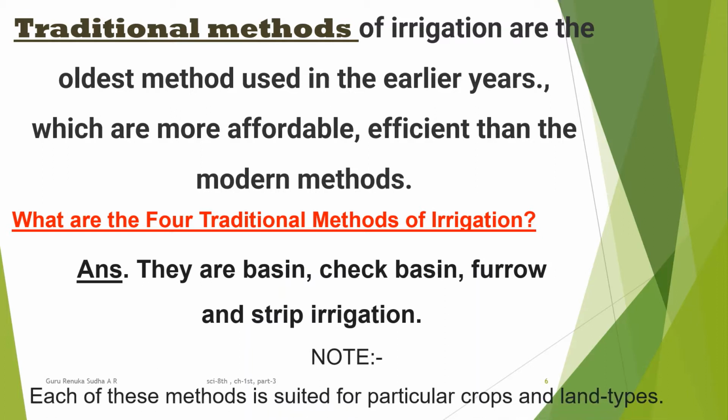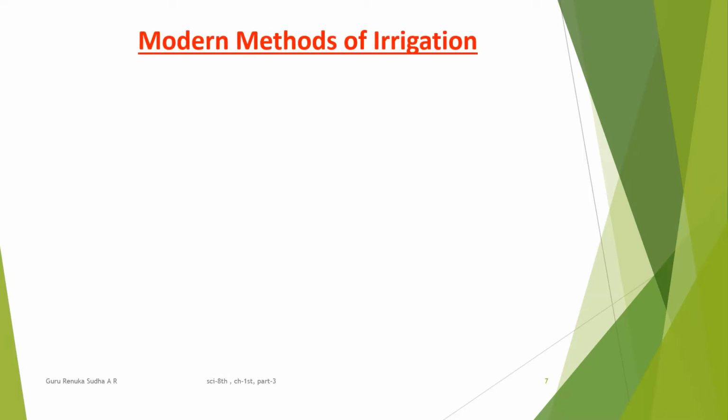After observing these methods involved in the traditional method, they are restricted to particular crops and land types. So that's why it is not suitable for all types of crop production. Then we come to know about the modern method of irrigation.